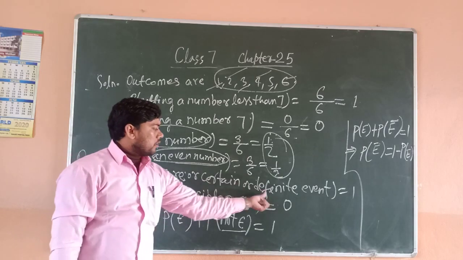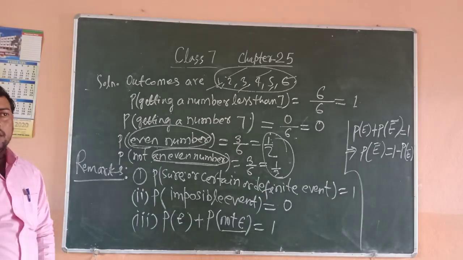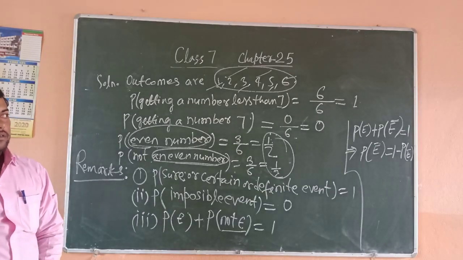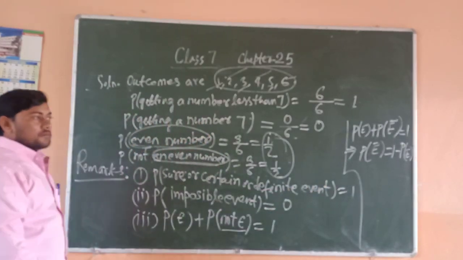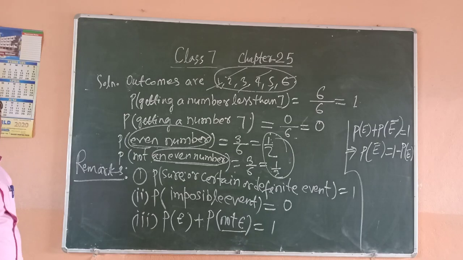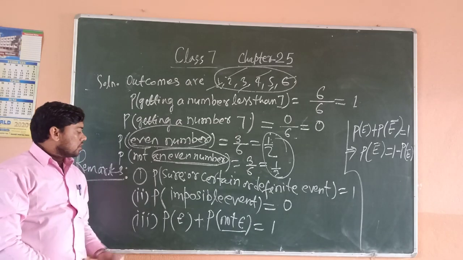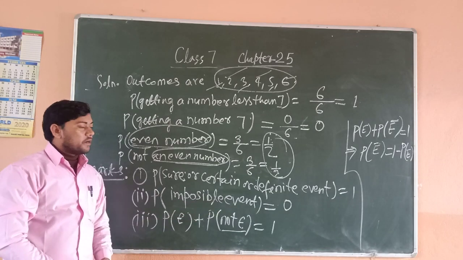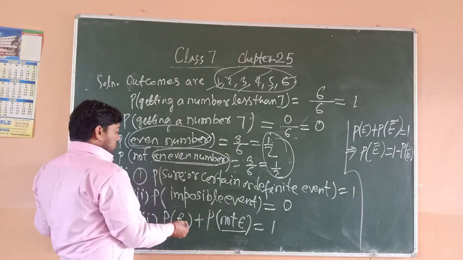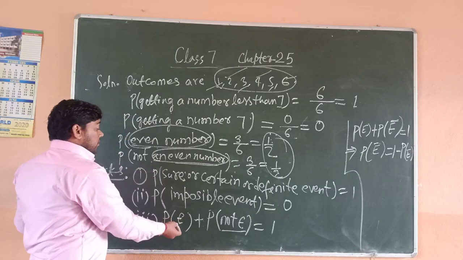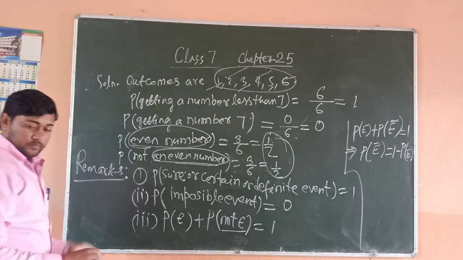So students, keep in mind these remarks are always true. The probability of a sure, certain or definite event is 1. As for example, the sun rises in the east. It is a sure event, so the probability will be 1. It is raining. It is also a certain event, so its probability will also be 1. The probability of an impossible event is 0. And the probability of an event plus not the event is equal to 1.